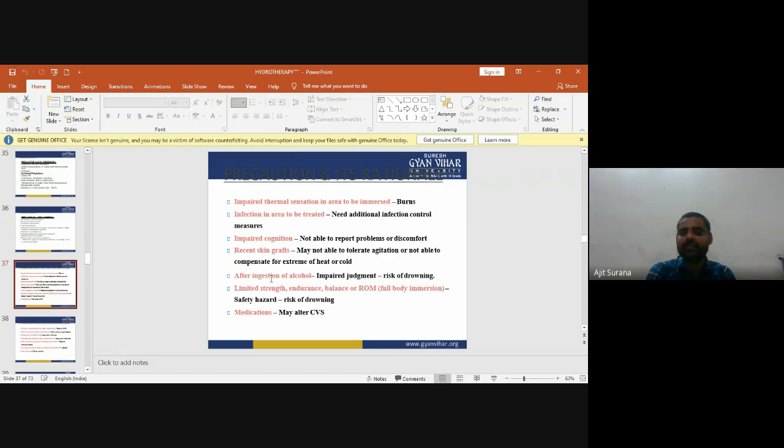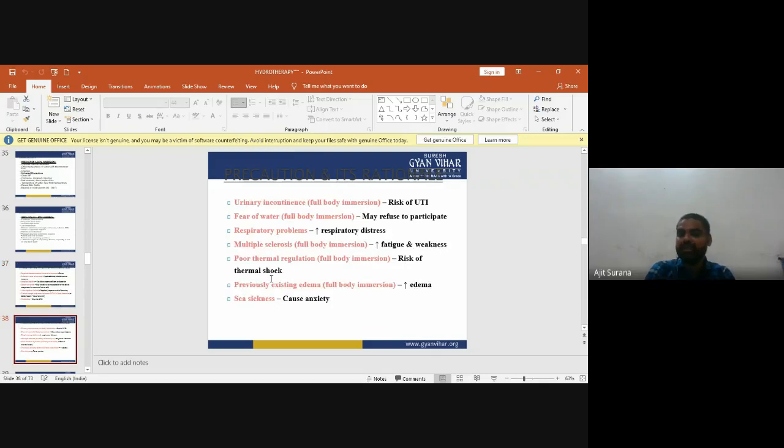Recent skin grafts may not tolerate agitation. Patients may not be able to compensate for extremes of heat or cold, for example after ingestion of alcohol. Impaired judgment: risk of drowning. Limited strength, endurance, balance, or range of motion exercise with full immersion is a safety hazard or risk of drowning. Medications may alter the cardiovascular system.